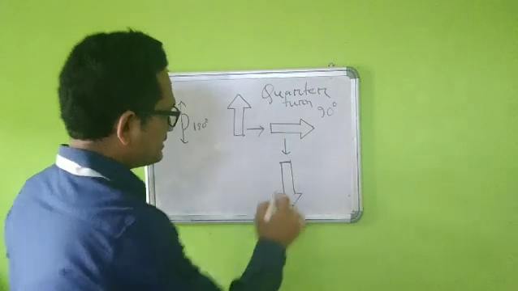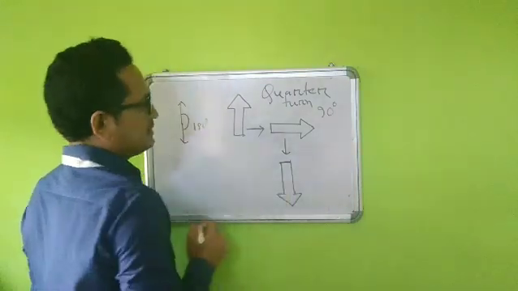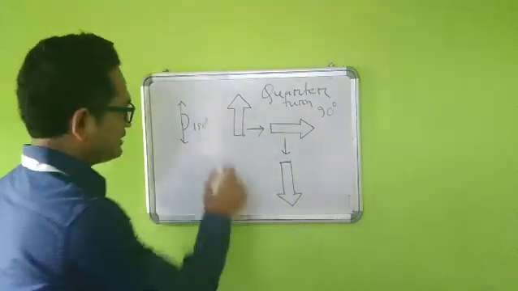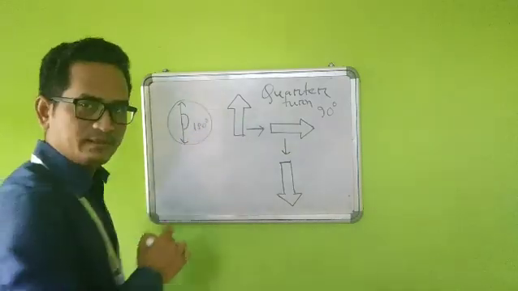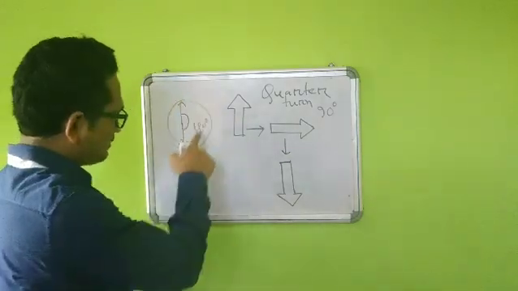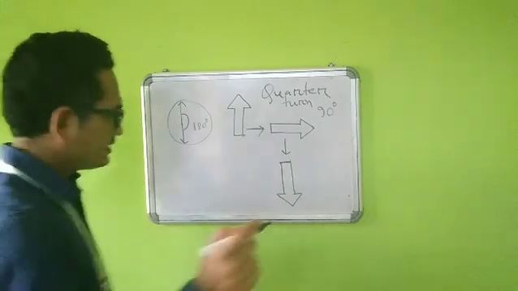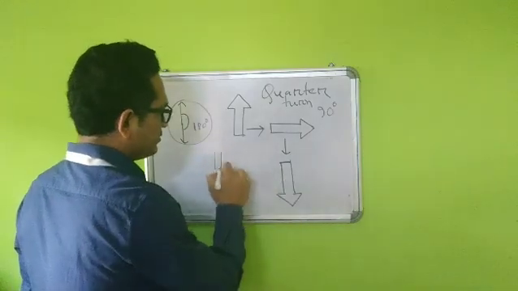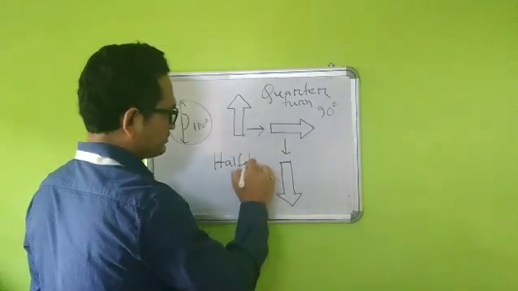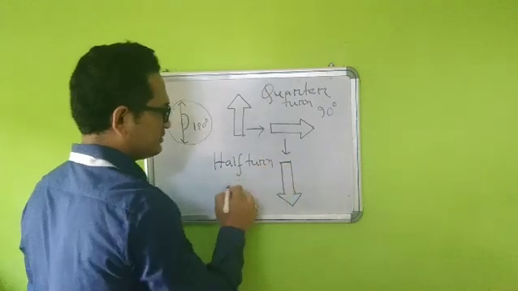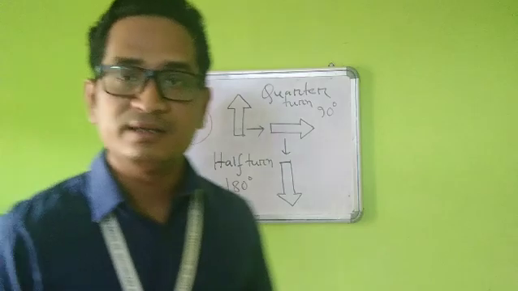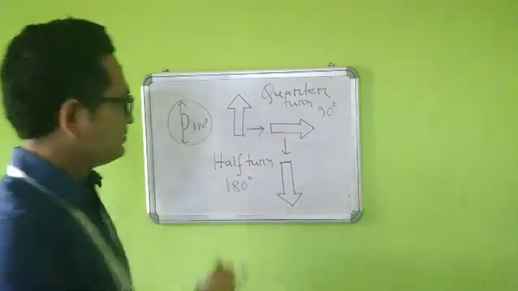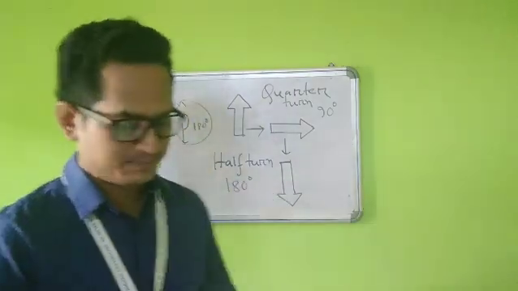So that means this 180 degree turn, if you think of it like a circle, has covered half of the circle, isn't it? So that's why this type of turn will be known as half turn. Half turn means, you always remember, how much? 180 degree turn. Fine. So half turn means 180 degree turn.